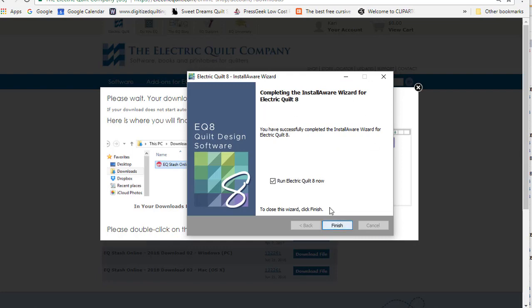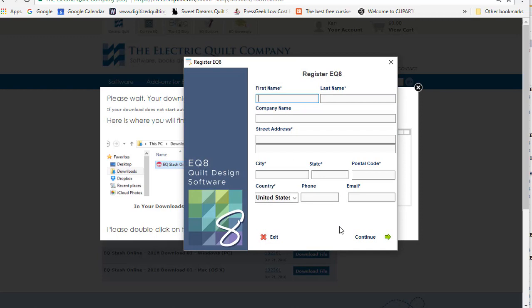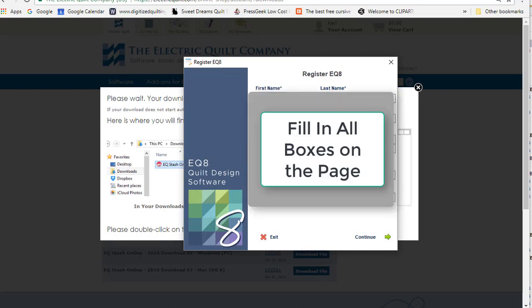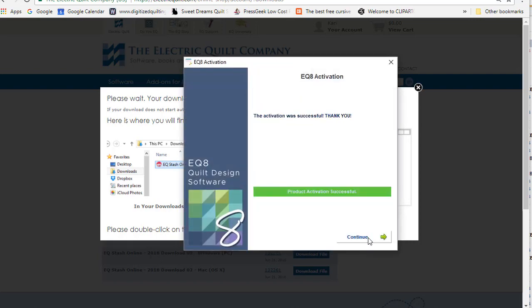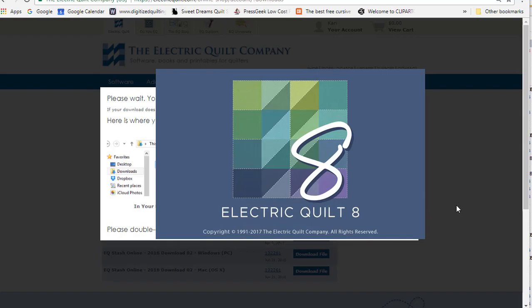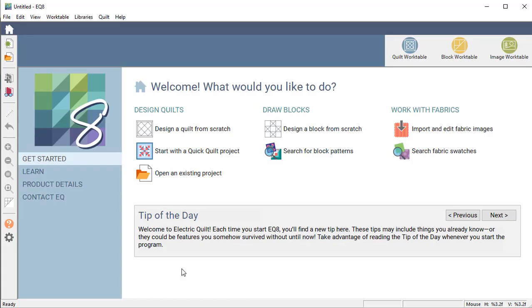Okay, so it's installed. And the box is checked to run EQ8 now, so I'm going to select Finish. Now it's asking me to do my registration. And then I'll check Continue. And it tells me that my activation was successful. And it's now loading EQ8. So it has taken me to my home screen, and I am ready to get started.